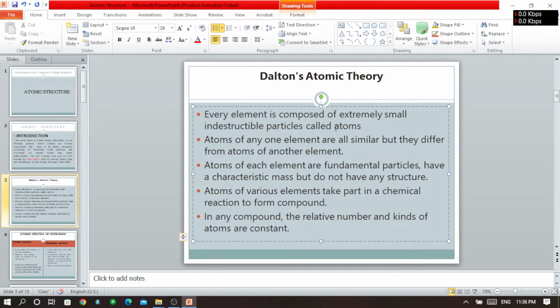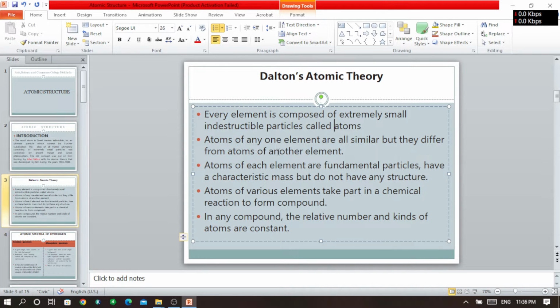Some important points of Dalton's atomic theory are mentioned here. The first point says that the thing which is extremely small and cannot be further divided or destroyed is nothing but the atom.